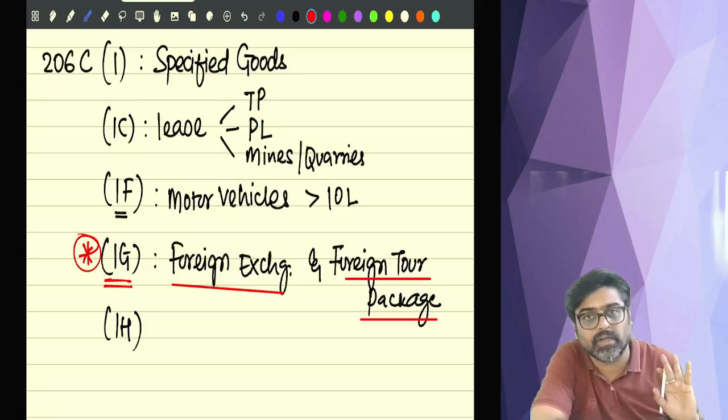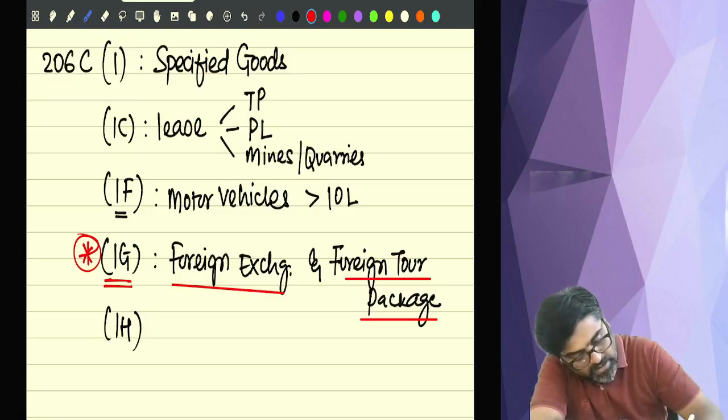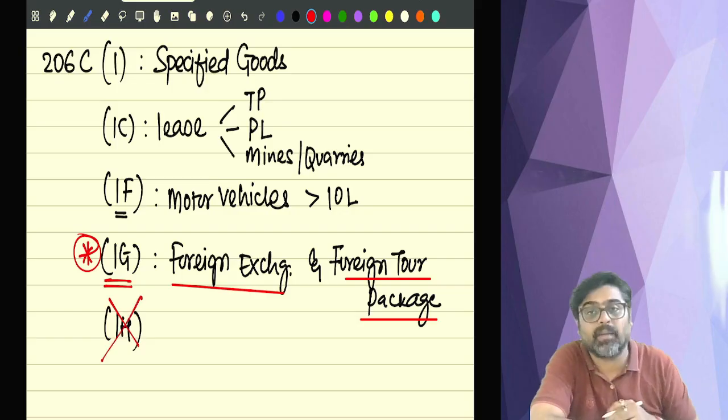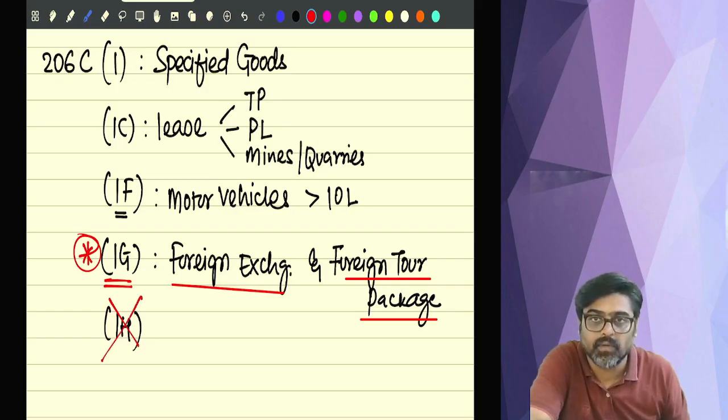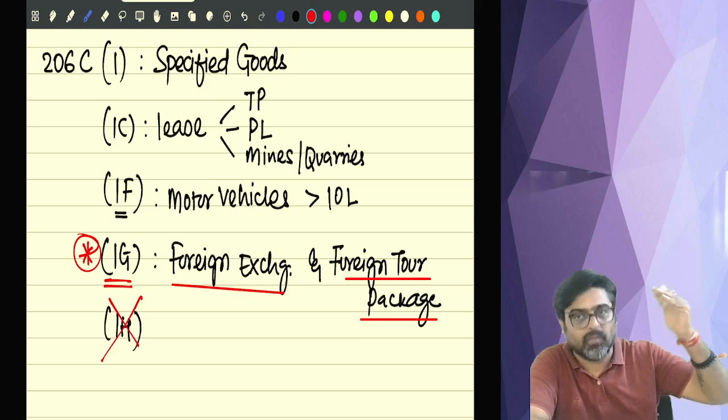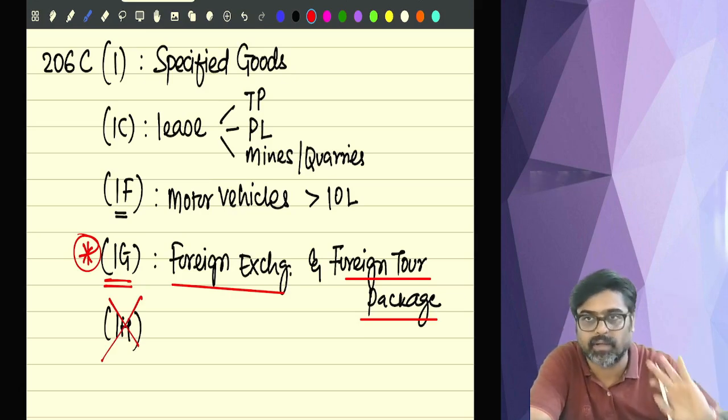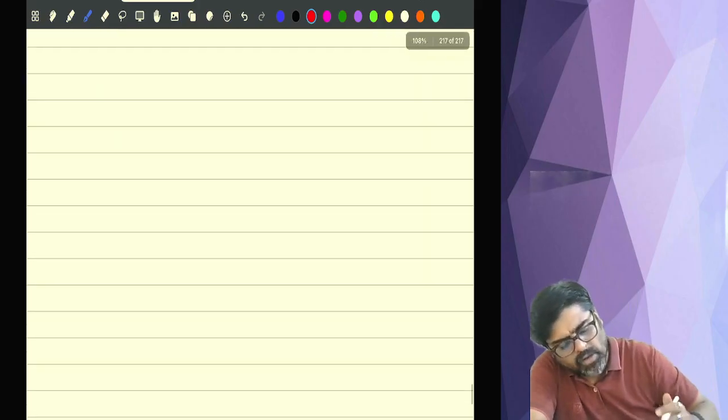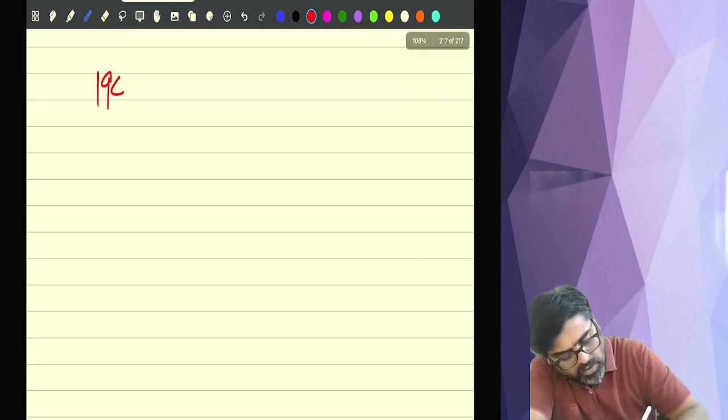Now 1H which was there earlier, now 1H is not applicable from this attempt onwards. So earlier 206C, 1H was a provision which is not there. And one small section we have missed, 194Q.